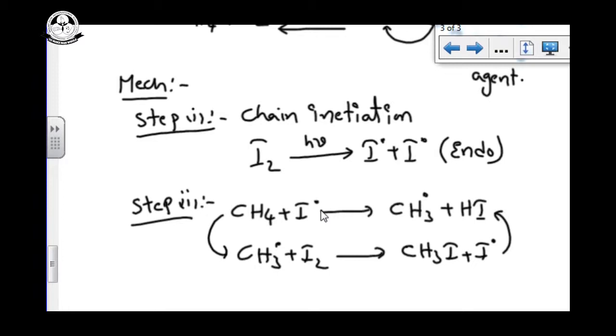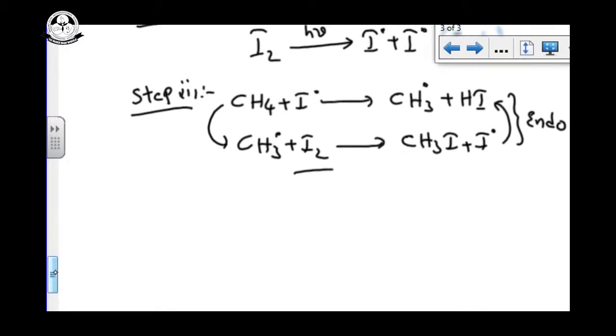The major problem here is that a reversible reaction will be happening with respect to HI. Carefully observe, this reaction is also endothermic. It is endothermic because iodine is the least reactive. To increase the reactivity, we have to supply energy in this step. In this step, we want to chain propagate, so we want to create another free radical. Iodine is least reactive, so we have to supply energy to the reaction. So it is also endothermic.